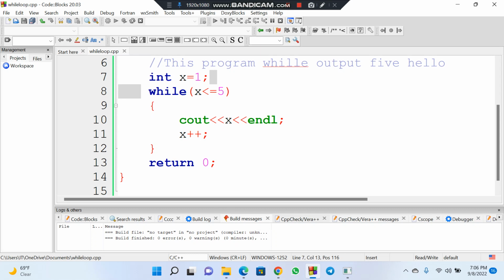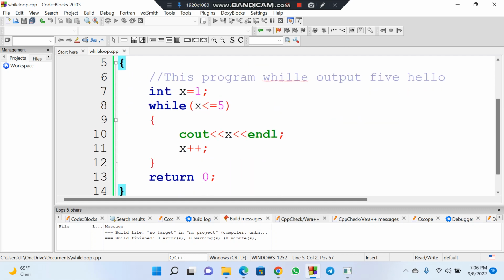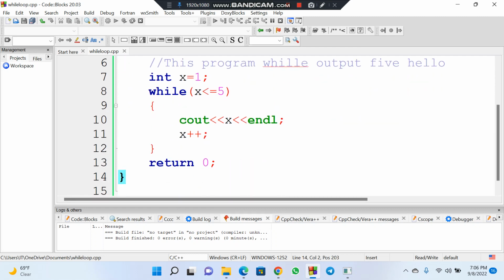Opening one for the while loop is this one, and the closing. Remember, here we are inside the int main function. Even the int main function, you see there is a brace there, and the last one is there. Okay, you get it now.